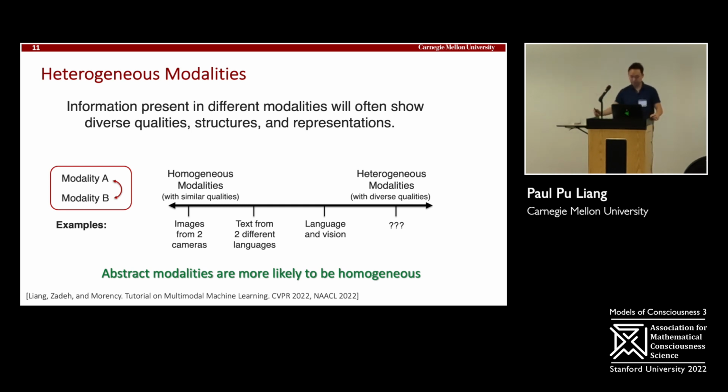And finally, we can go even more different, more heterogeneous modalities, which could be the subject of future work. And one small side note is that abstract modalities, those that have gone through more processing, are more likely to be homogeneous. If you have raw data, they're going to be very different. But the more processing you do, you're more likely to be able to bring them into a homogeneous space.